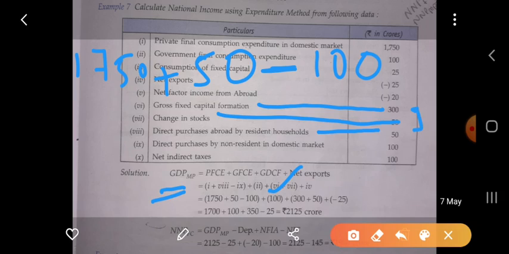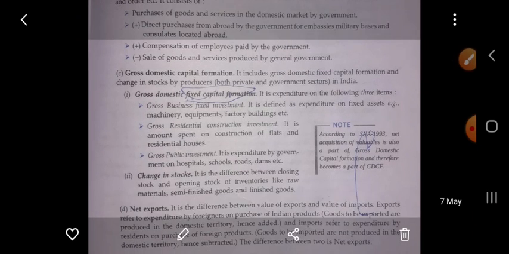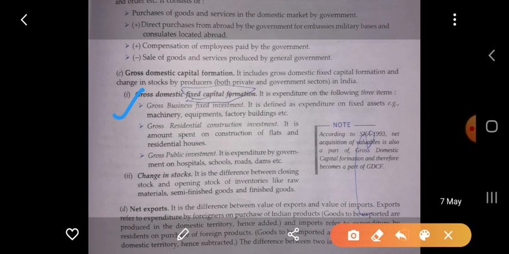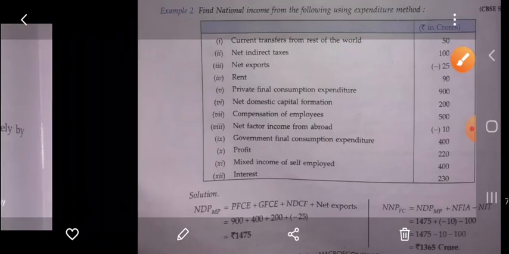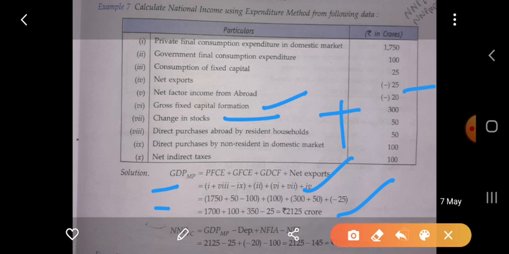And the change in stock. Remember, we have taken this one: the gross domestic fixed capital formation as well as change in stock, then we have to add. So in this condition we will do the same thing: the gross fixed capital formation as well as change in stock, we add both of them. Change in stock is given and net export is minus 25, so we get the value of 2125. By calculating it, we get the value of GDP at MP.